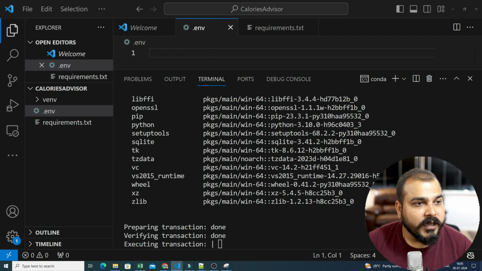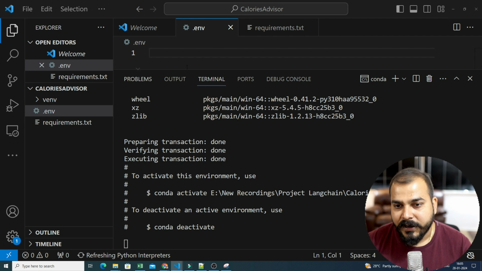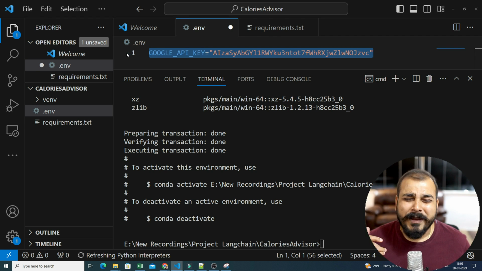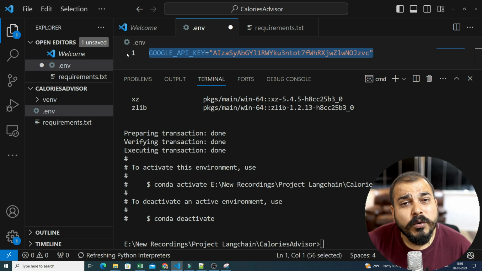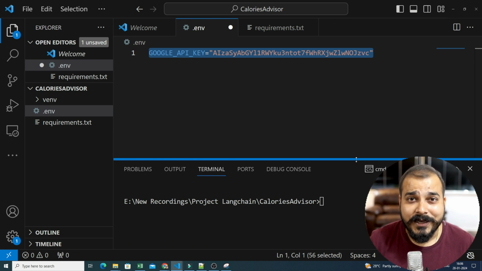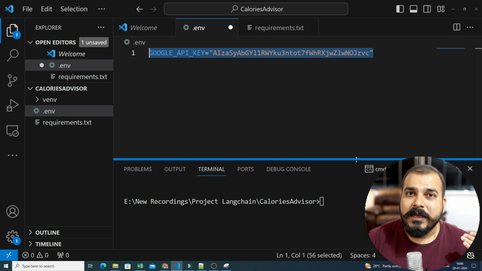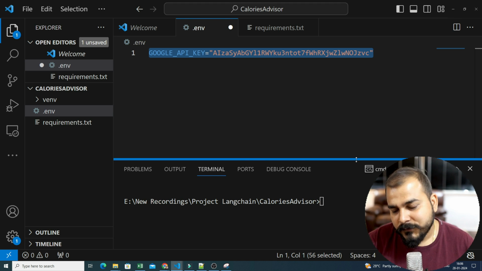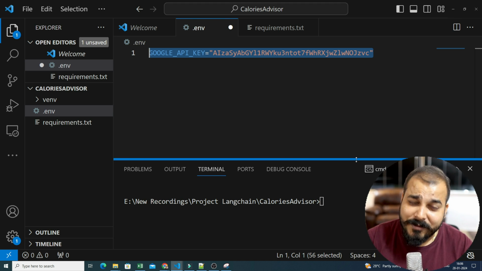Inside this .env file, first of all, I will write my API key, right? And how do you create this Google API key? I've told many times in my videos. Go to the MakerSuite website. There you'll be able to create this API key, and it is completely free right now, Google Gemini Pro. And as you all know, recently Google Gemini Pro has crossed GPT-4. Right now it is only below GPT-4 Turbo, right? Probably when we have Google Gemini Ultra, at that time I think the accuracy will be pretty good.